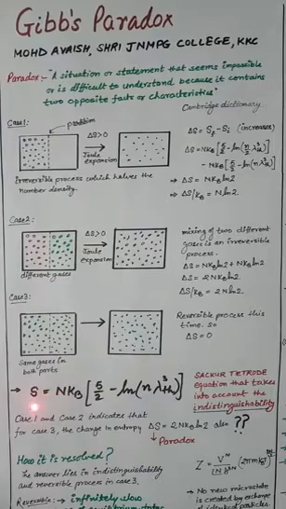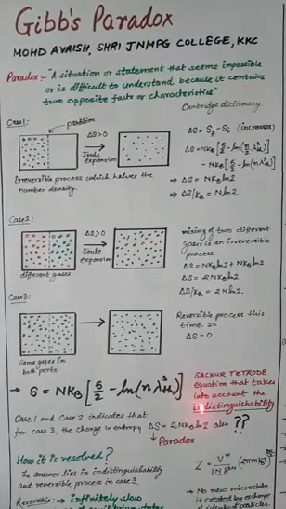The expression of this entropy is derived using the quantum partition function, which takes into account the indistinguishability. You can see here that in this quantum partition function you have a factor of 1 over factorial N. So where does this factorial N come from? Actually, this factorial N comes from the indistinguishable nature of molecules.